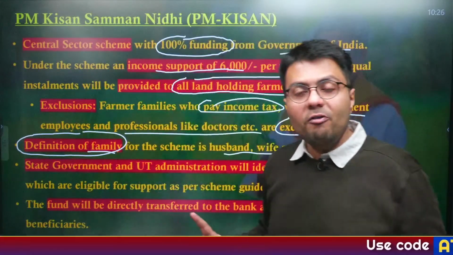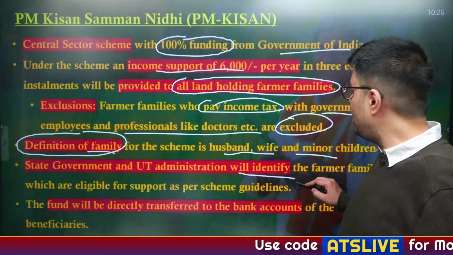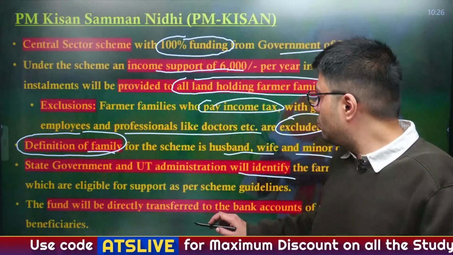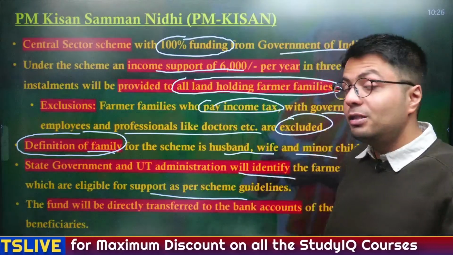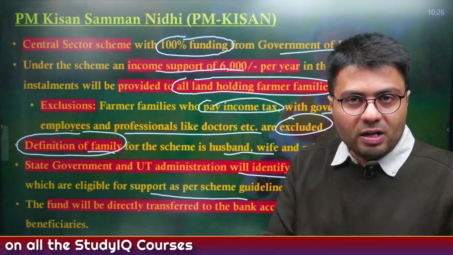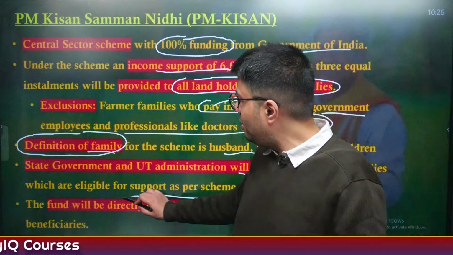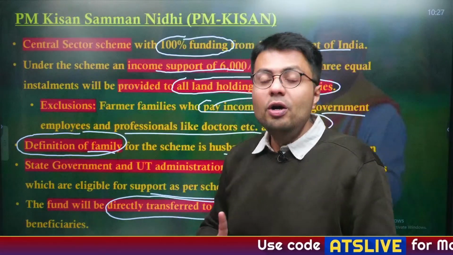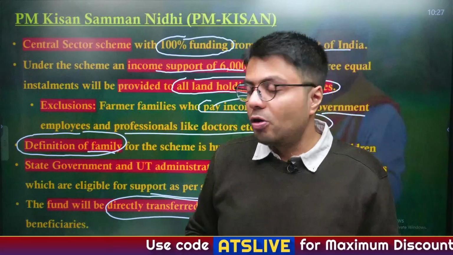Now, the state governments are responsible for identification of what kind of farmers are eligible for this scheme and also providing them the support as per the scheme guidelines. And the money for this scheme will be provided directly into the bank accounts of beneficiaries by the central government. Understood? So this is what the PM-Kisan scheme is all about.